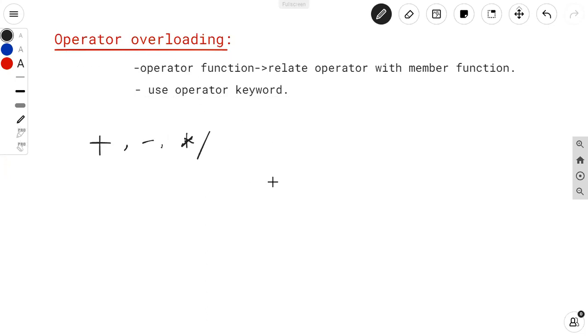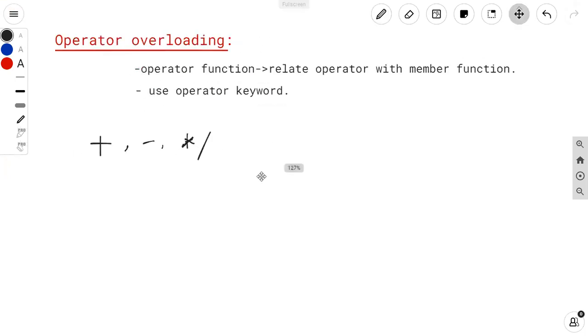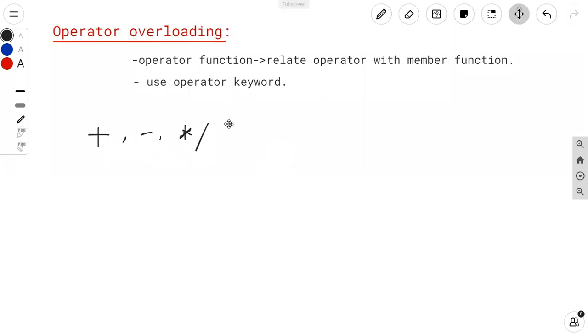So for that reason, we have to create an operator function. So how to create an operator function? We have to relate the different operator with the member function, then it is called an operator function. Okay, so to define the operator function, we have to use the operator keyword, and to access the operator function, we have to create an object of the class. Fine. So now we will see how to create an operator function.